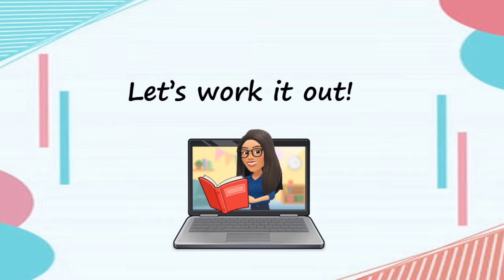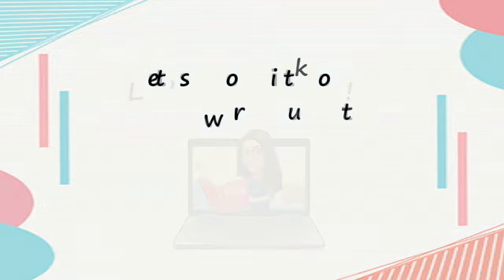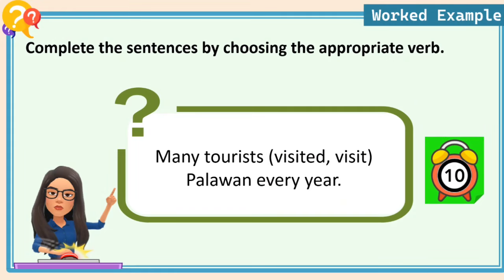Today, I am going to show you some sentences. All you have to do is complete the sentences by choosing the appropriate verb. You may write your answer on a show me board, write your answer before the beep, and raise it up when the time is up. Check your answers right away. Complete the sentences by choosing the appropriate verb.